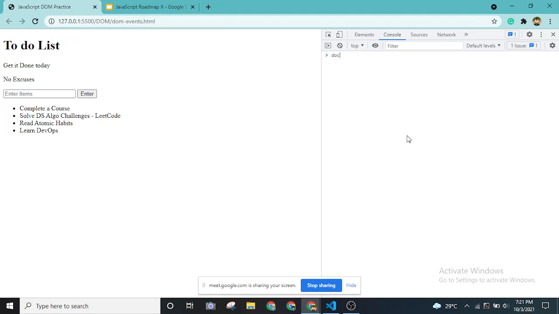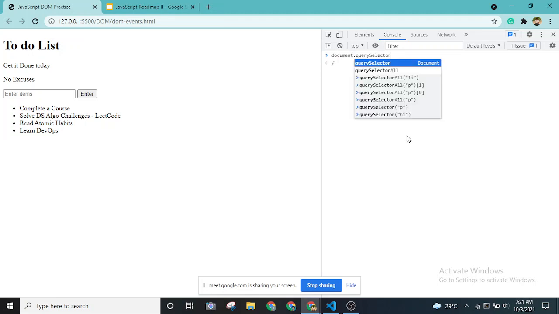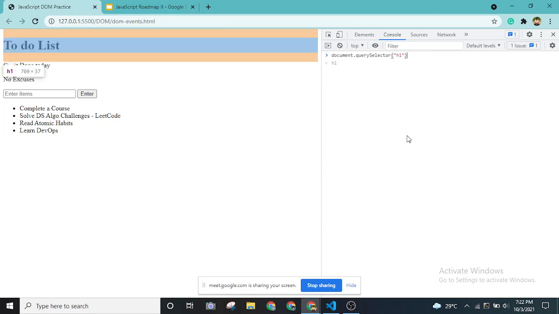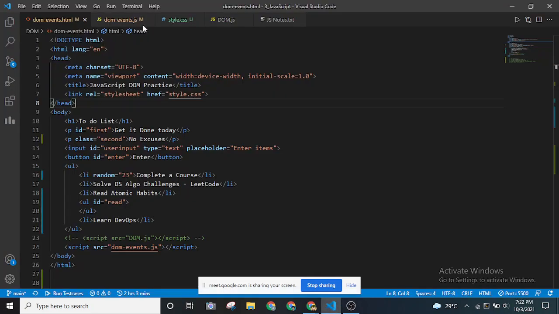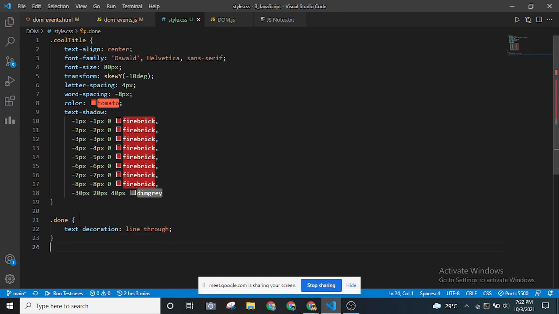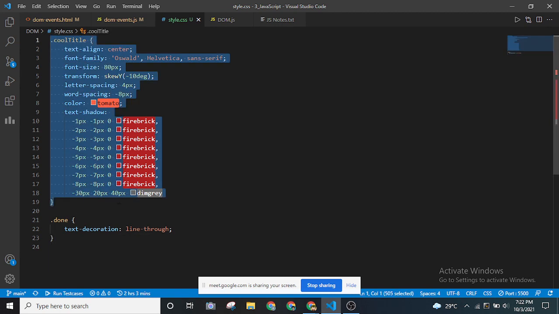What I'm going to do is use querySelector, which is kind of intuitive as well, good practice. I'm grabbing the h1 tag. So this will give me the h1 tag, right? Let's say I want to add this CSS. As you can see, I have added a style which will change the text itself. This part over here, cool title, is what it will do.